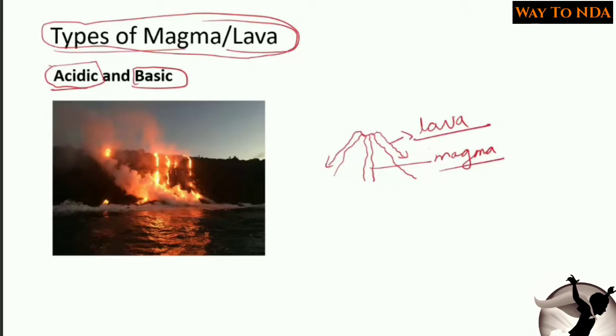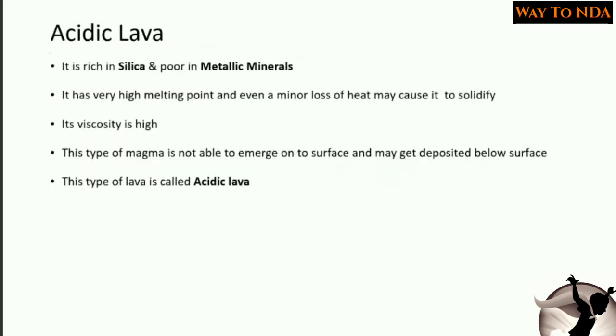Remember this is only the basic definition. I told you this before, I am telling you again and again. Magma is inside and lava is outside. Okay, both are same. Here you can see the lava. So we have two types of lava, that is acidic lava and basic lava. So what are the differences between this acidic lava and basic lava? So let's study. So first is the acidic lava.